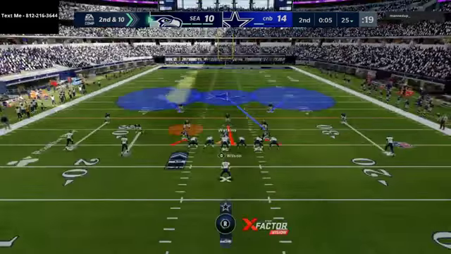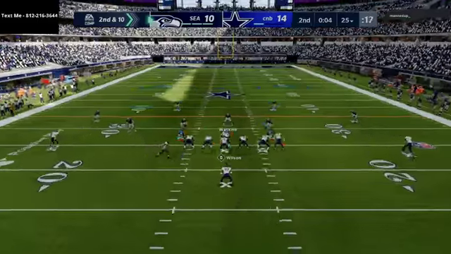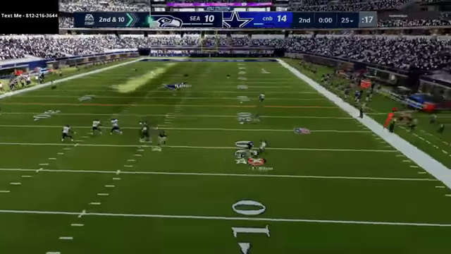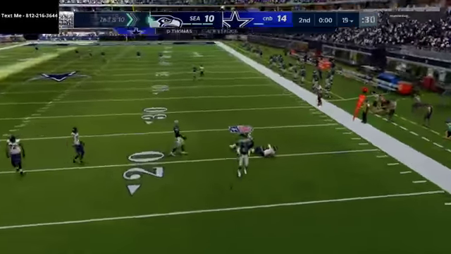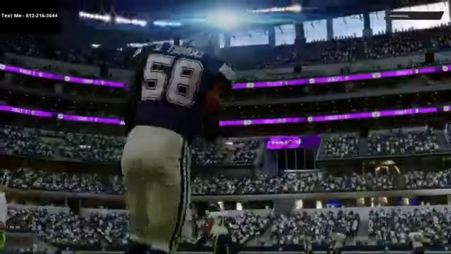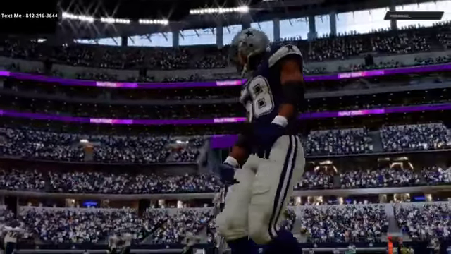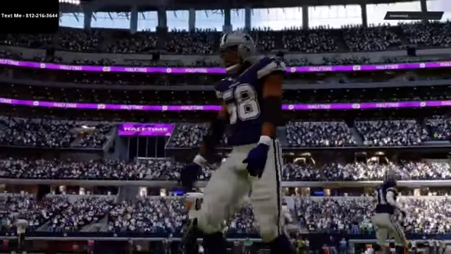Now he's going to single back doubles here. He's going PA jet sweep. We're just going to run straight back here and just take everything away. We sent the spy, and we're able to get to half. So now coming out on defense, we at least have a 1 possession lead, which is nice. That touchdown at the end of the half was huge.